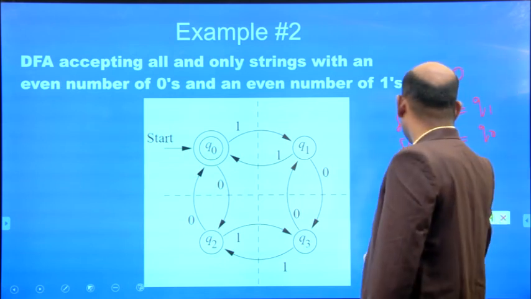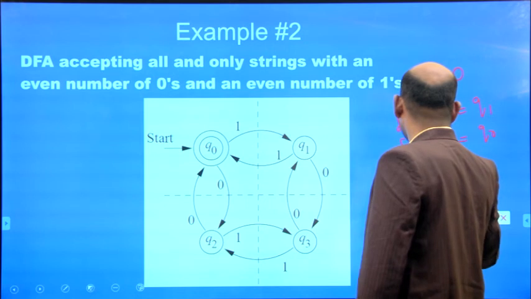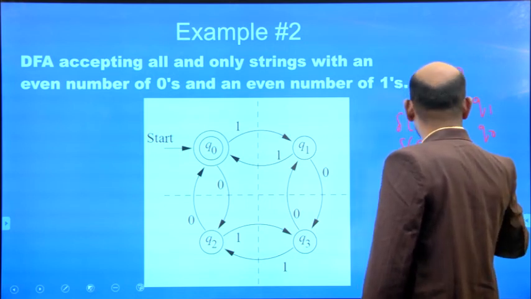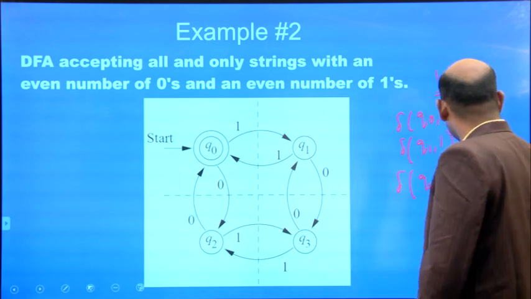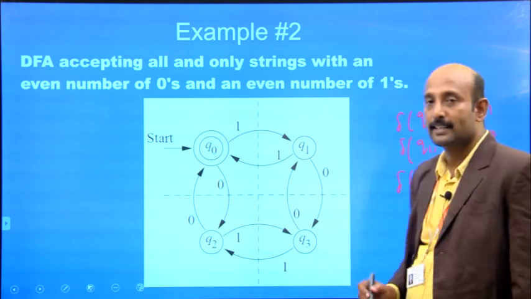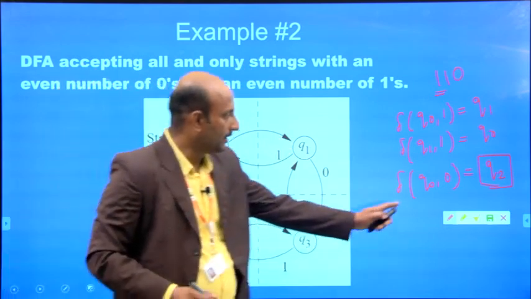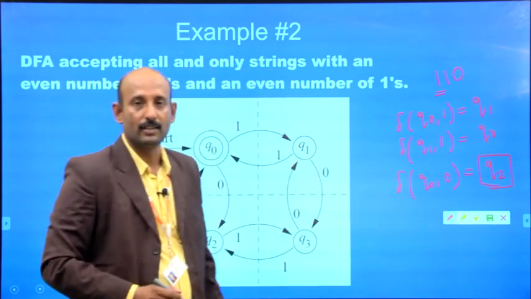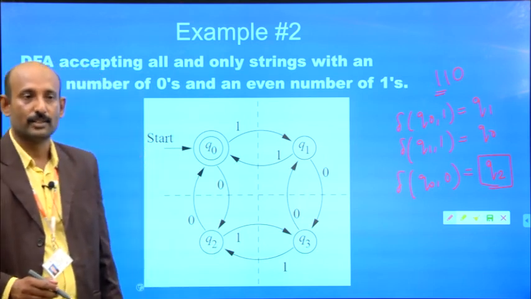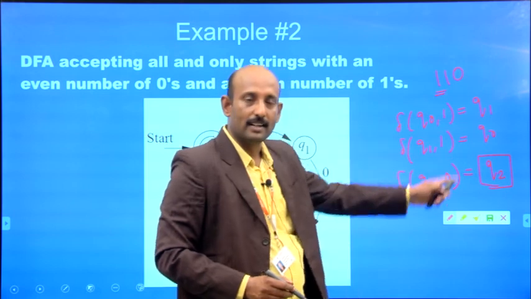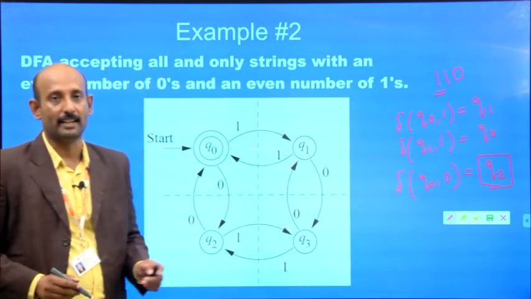And delta from the state Q0, if I apply the input 0, it goes to Q2, where Q2 is not an accepting state or final state. So the given input string is not recognized by this finite automaton.